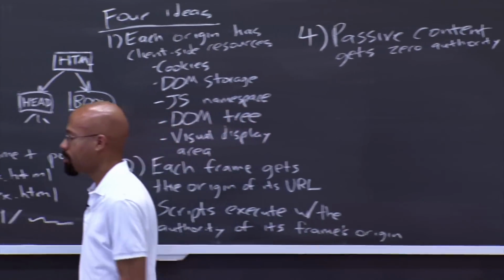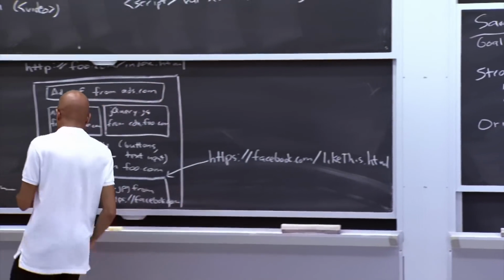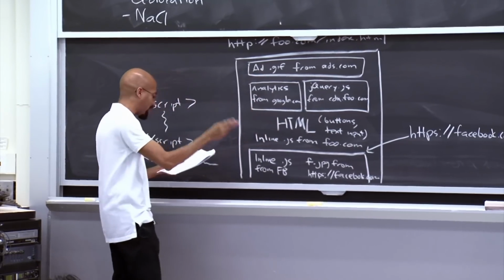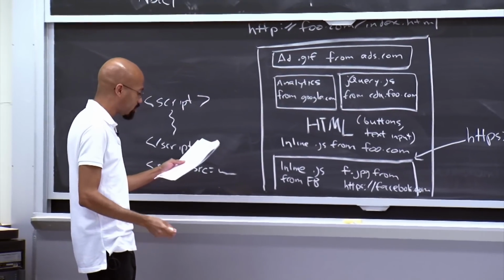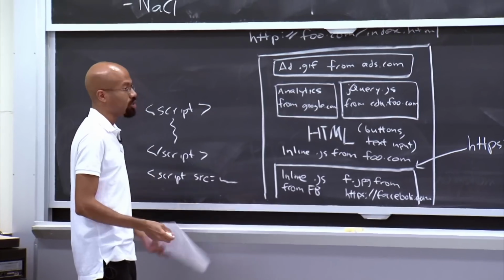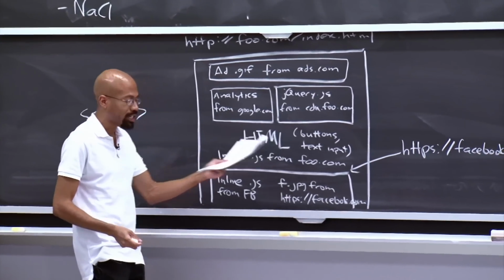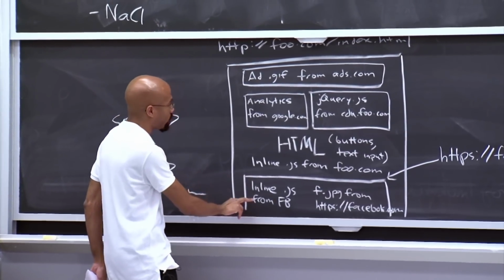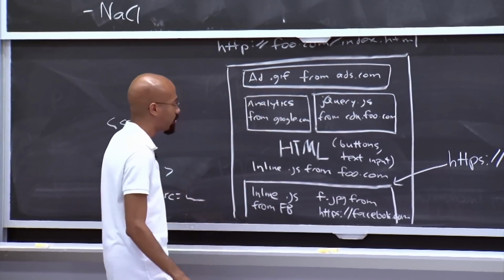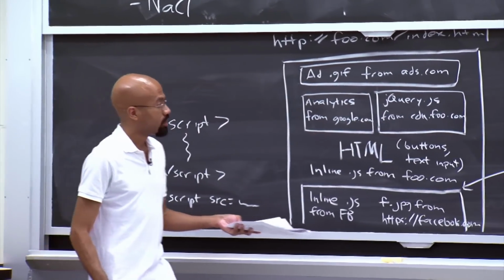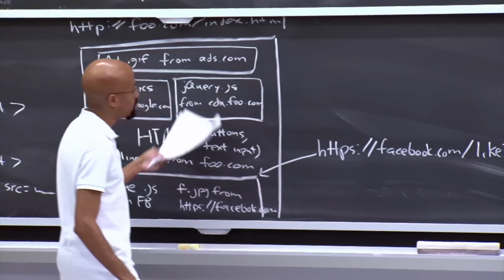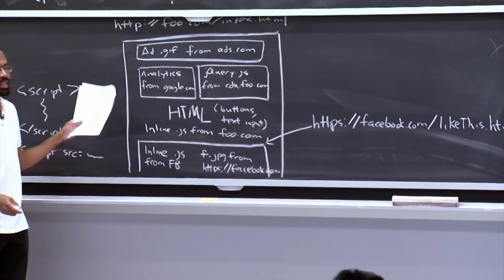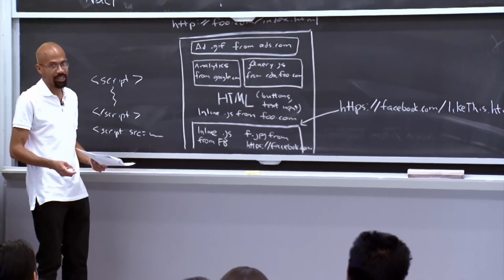So going back to our example here, we see, for example, that the Google Analytics script, right, and the jQuery script, they can access all kinds of stuff in foo.com. So for example, they can read and write cookies. They can do things like attach event handlers to buttons here, so on and so forth. If we look at the Facebook frame and its relationship to the larger foo.com frame, then we see that they're from different origins, right? Because they have different schemes here. They have different host names, right? Different ports. So what this means is that they are, to a first approximation, isolated, right?